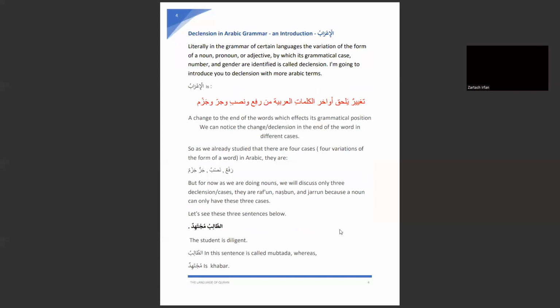Okay, so now let's have a recap of all the states that we learned, the Arab that we have learned so far, the declination in Arabic grammar. What is declination in Arabic grammar called? It is called Arab. Literally in grammar, in certain languages, the variation of the form of a noun, pronoun, or adjective by which its grammatical case, number, or gender are identified is called declination.